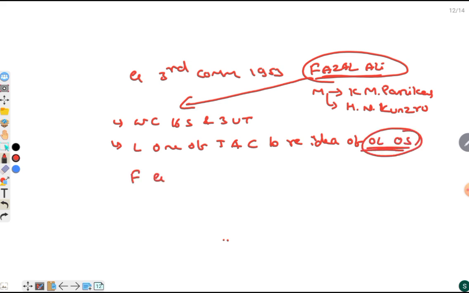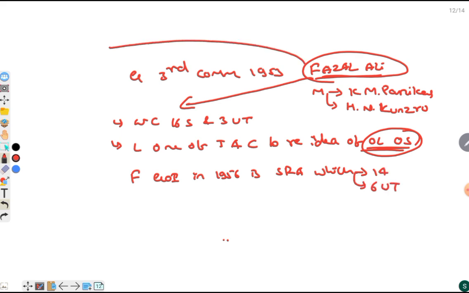Finally, the Government of India in 1956 brought the State Reorganization Act, which divided the country into 14 states and 6 union territories, whereas the Fazal Ali Committee had recommended the formation of 16 states and 3 union territories.